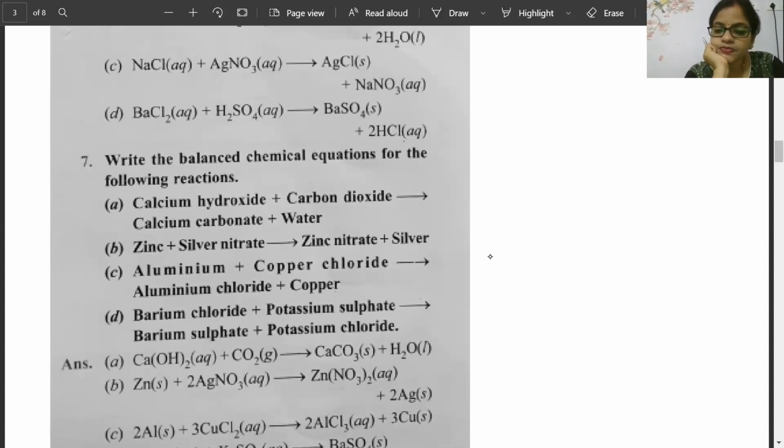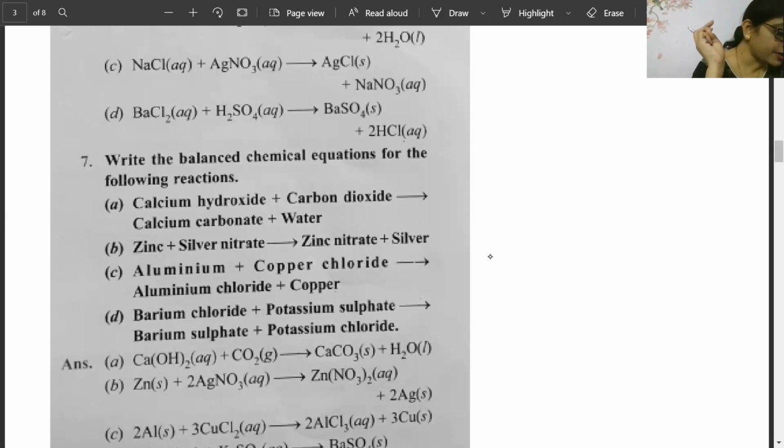And then 2AlCl3 and 3Cu. Yeah, typing error, Saranya. That's why I was waiting. That when you will say, one mistake is there. Rest of that everybody did correct.